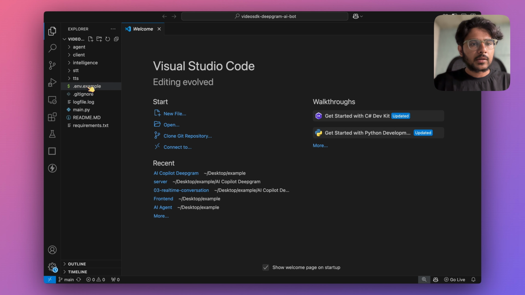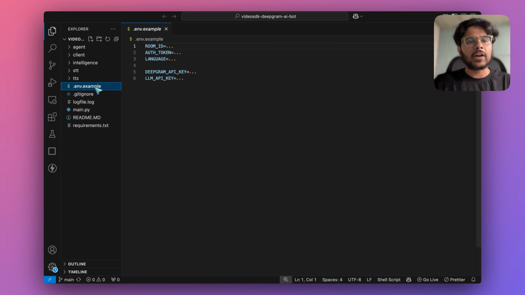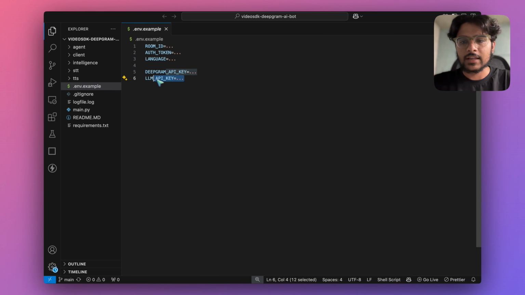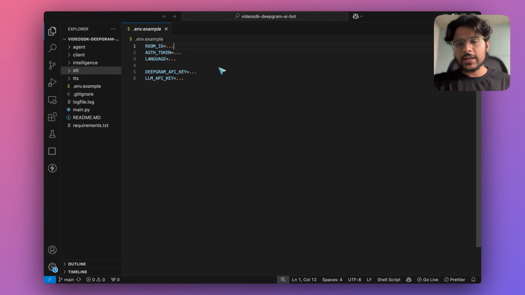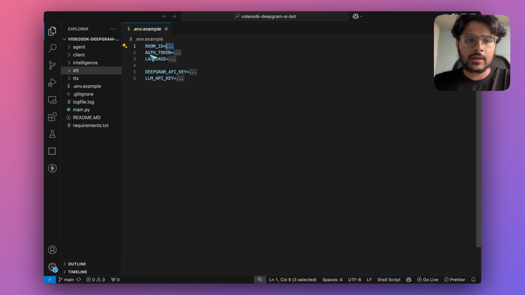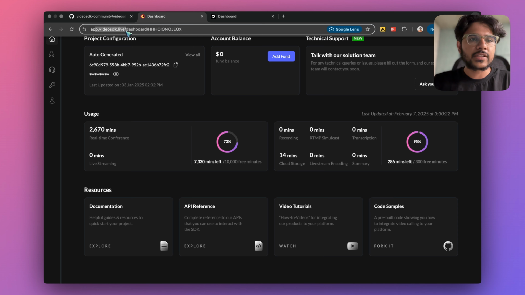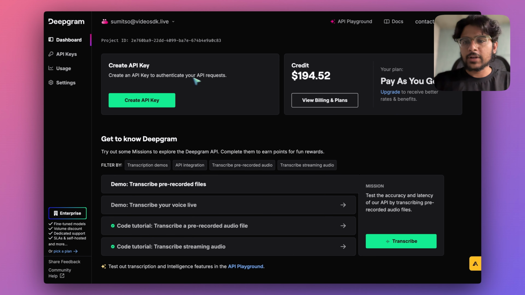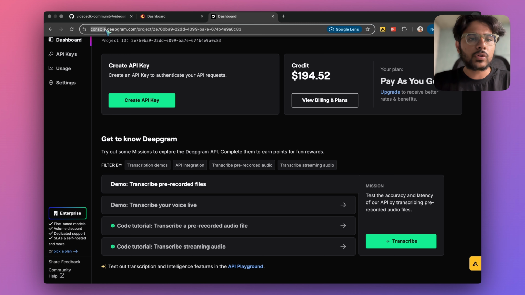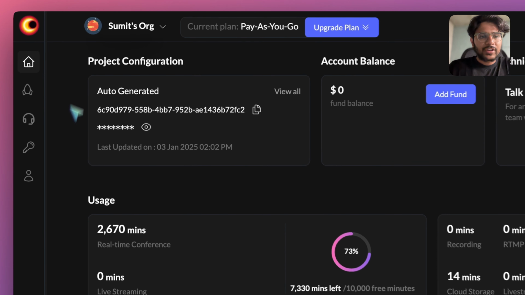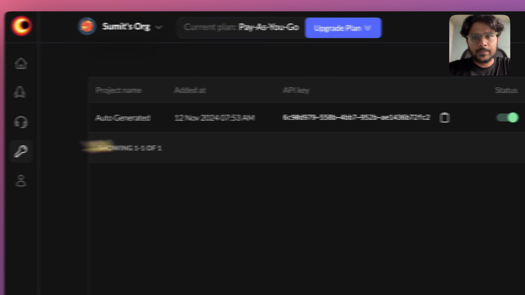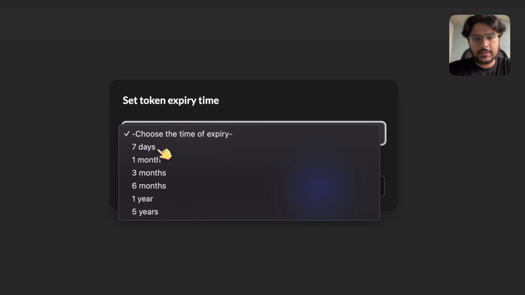Now if you look at this template env file, here we have to specify VideoSDK token, Deepgram's API key and large language model API key. So here you have to specify your OpenAI API key. Once you create a meeting, then you have to specify that meeting ID here, and you also need to specify VideoSDK's authentication token. To generate VideoSDK's auth token, you can navigate to app.videosdk.live, and to generate Deepgram's API key, you can create an account on console.deepgram.com. To generate the VideoSDK auth token, simply click on this key icon. Here you can simply select an expiry for your token.